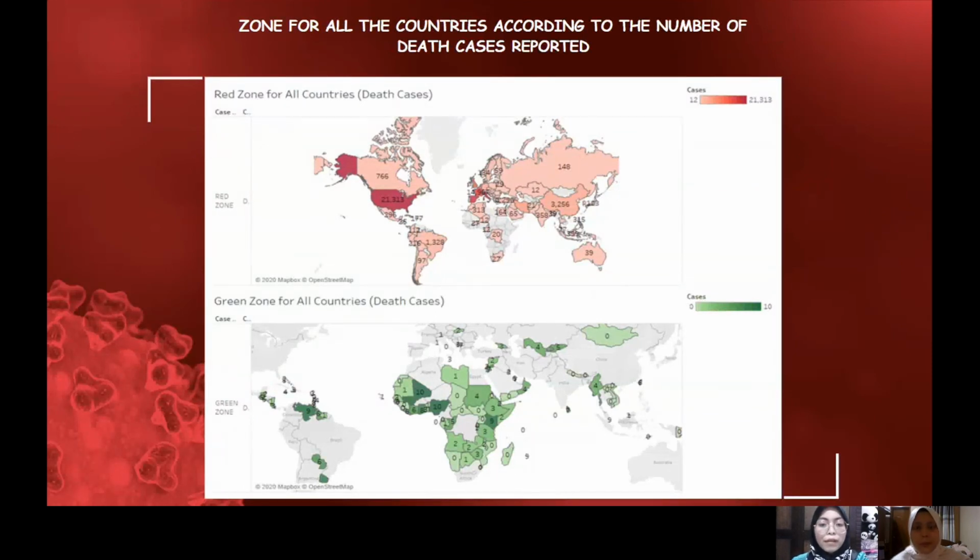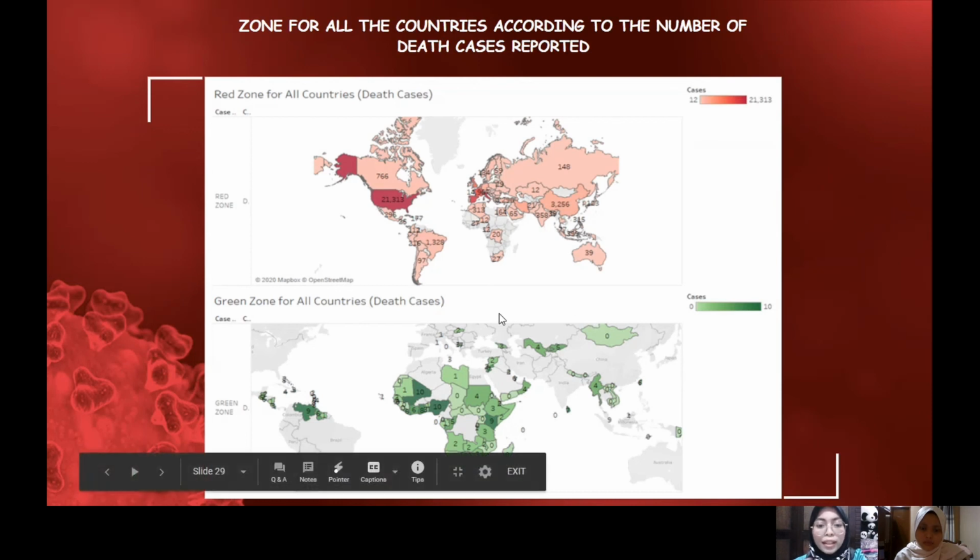Next, we go to the graph that indicates the zone countries according to the number of death cases, including the red zone and green zone. It's the same as the previous graph, according to the number of cumulated death cases. Generally, we know that old people and those with chronic illness tend to die from this virus. The red color shows the countries with the highest cases, while the green color shows the lower death cases, and both zones need to be monitored constantly.